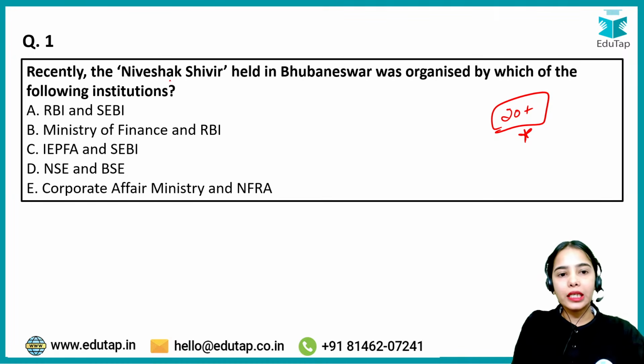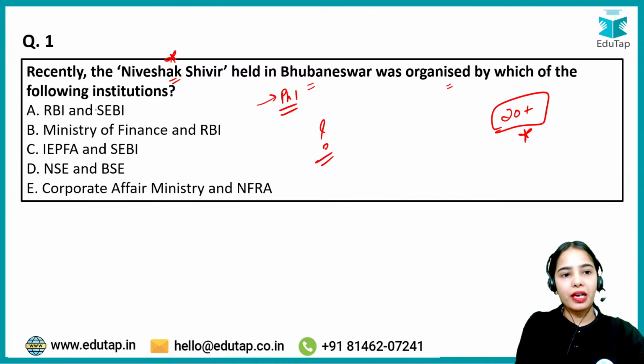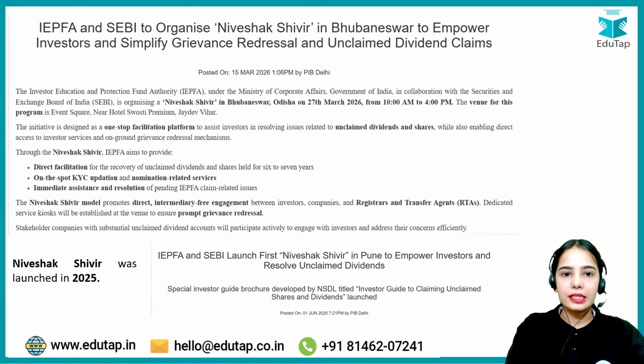Now, recently the Niveshak Shivir held in Bhubaneswar was organized by which of the following institutions? This is a kind of question that can come in your Phase 1, so try to answer it in a fast manner. The Niveshak Shivir is organized by IEPFA and SEBI. So IEPFA and SEBI are the institutions that organize the Niveshak Shivir. This is the right answer. Now this news was in your PIB, that's why it is very important.